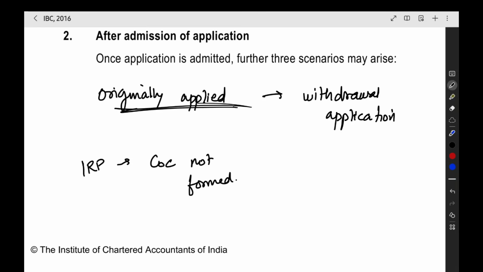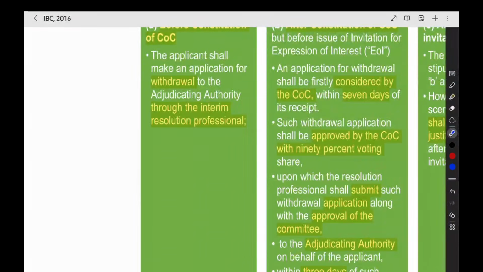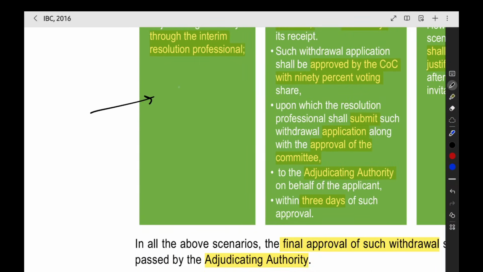Only if you originally applied, you can file the withdrawal application. You can go to the NCLT through the IRP, the applicant, and withdraw the application.